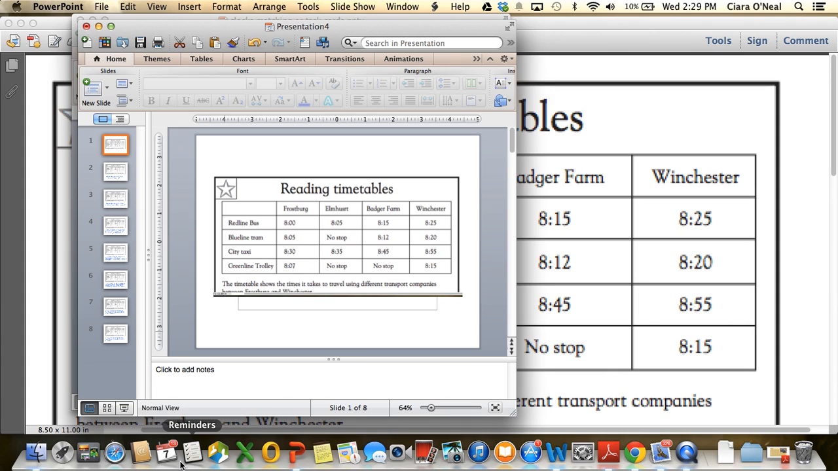Okay, guys, you have a good idea of reading times tables, so I hope this helped you understand them just a little bit more.